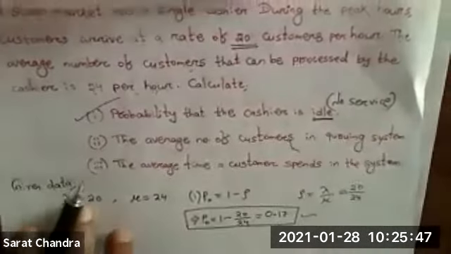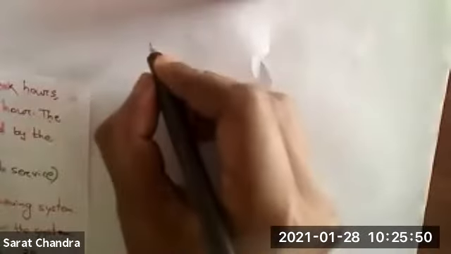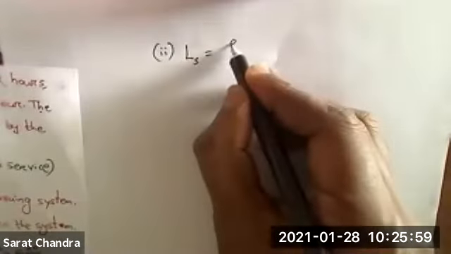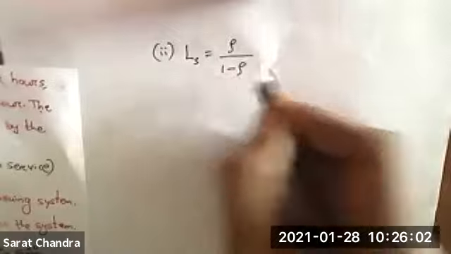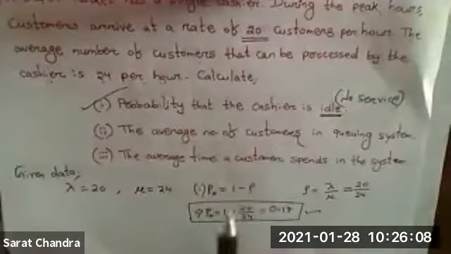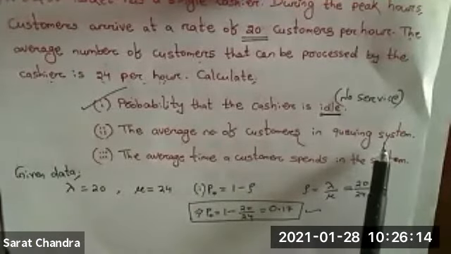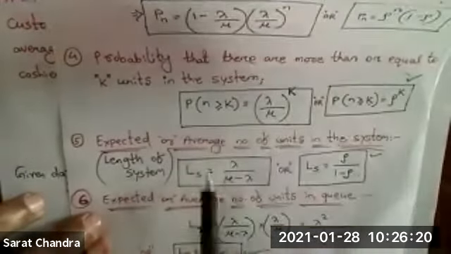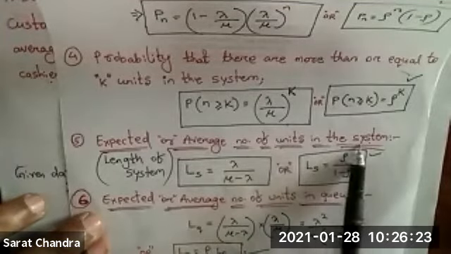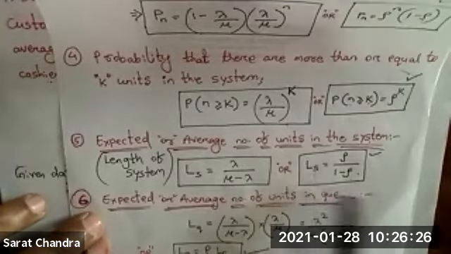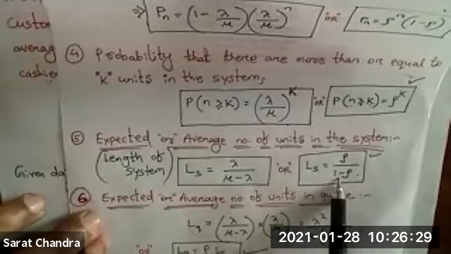So I will write point number 2: LS equal to rho divided by 1 minus rho. Have you got it? Why am I taking this formula? Because the question was the average number of customers in the queuing system. For that, we have formula number 5, average number of customers in the queuing system, LS equal to rho divided by 1 minus rho.